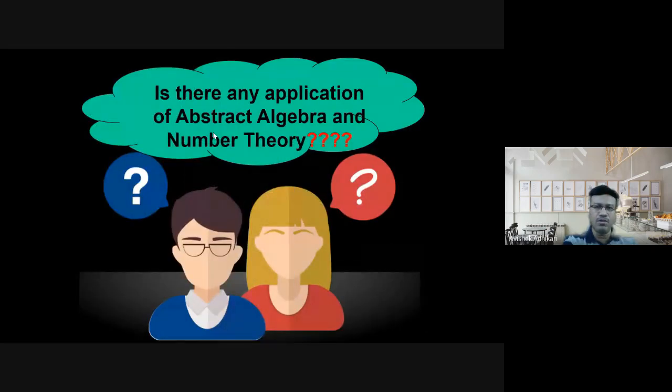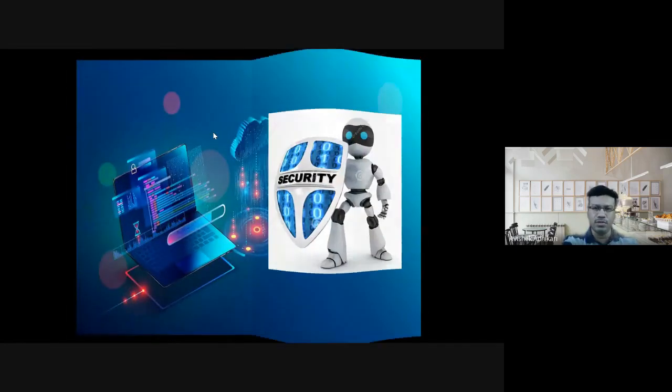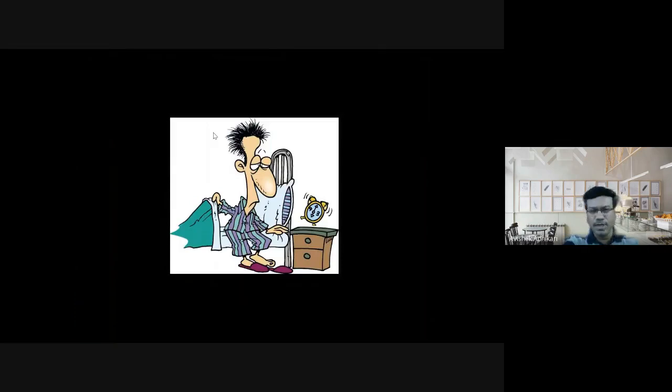Number theory and abstract algebra are also very important, especially for cyber security. Usually when we get up in the early morning, in today's scenario, before brushing or doing anything else, we go for our mobile and put in some password on the screen, or maybe some crazy symbols or patterns, to unlock the screen.